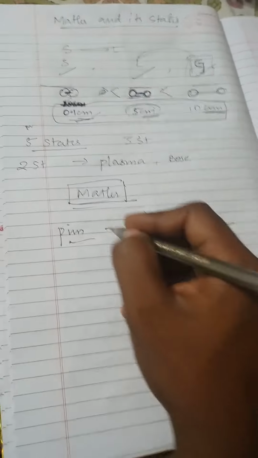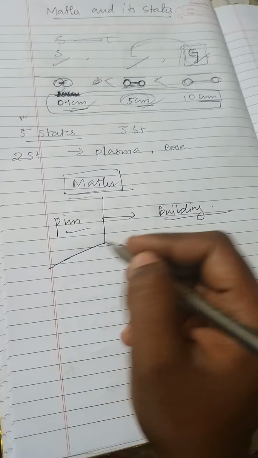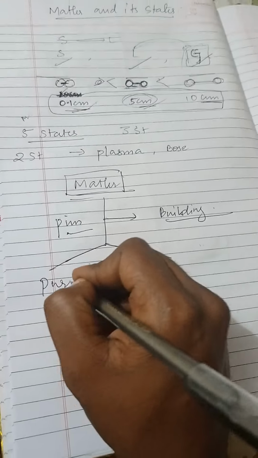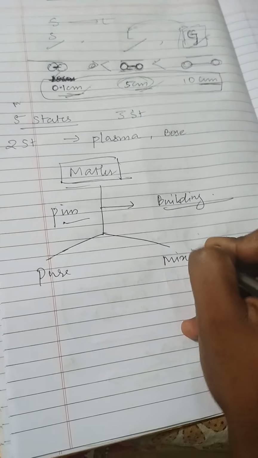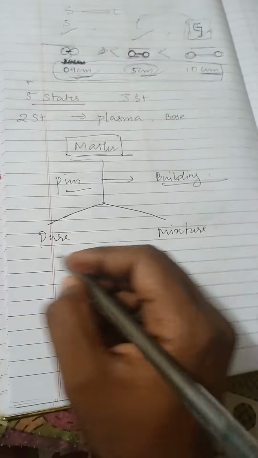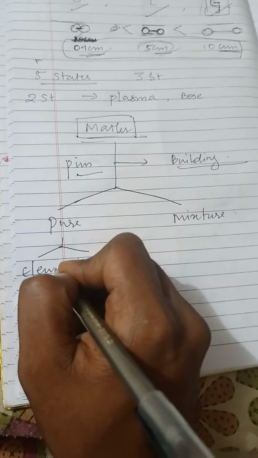So matter is of two forms. Matter is of how many forms? Two forms. That is pure substances and mixtures. Pure substances come as elements and compounds.